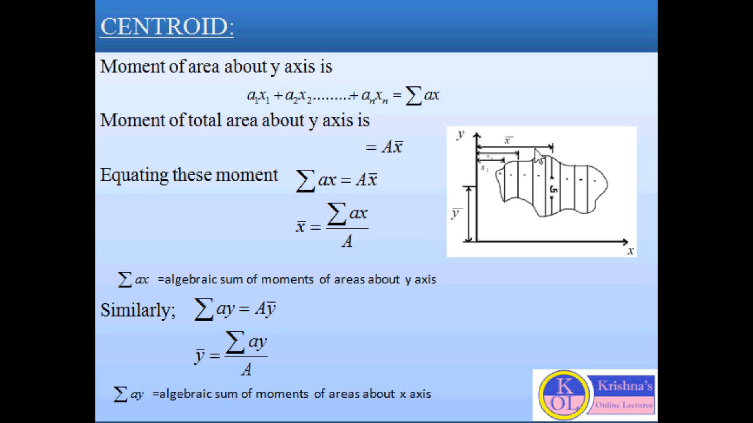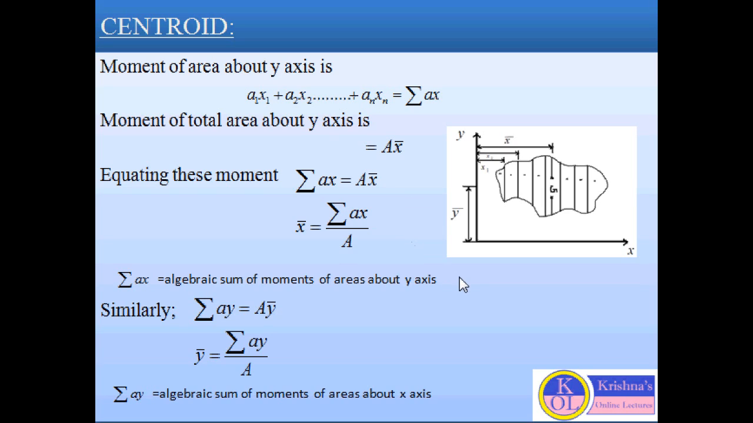So the moment of total area about the y-axis will be A x bar. Here x bar is the position about the y-axis. If we equate both these equations, from that we can find the value of x bar, or the position x bar: x bar is equal to summation of ax by A. Here summation of ax is the algebraic sum of the moment of areas about the y-axis.